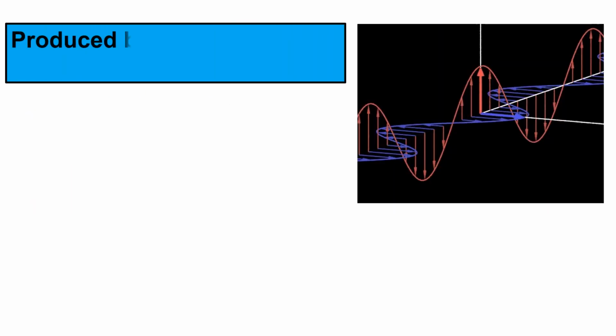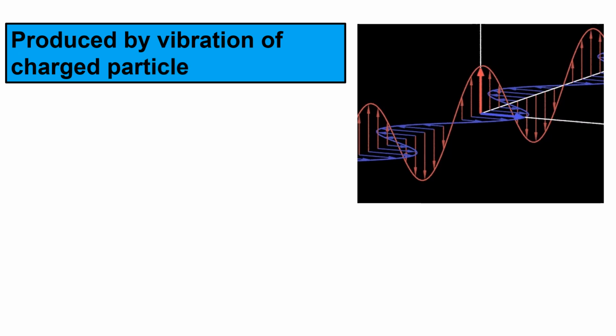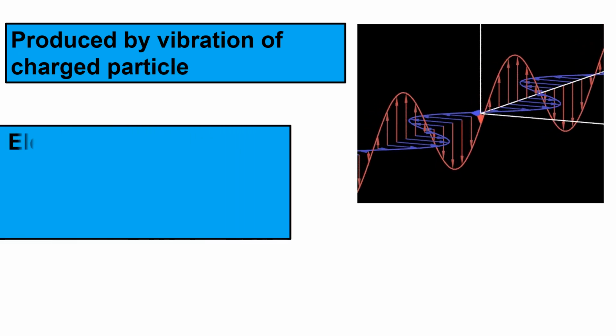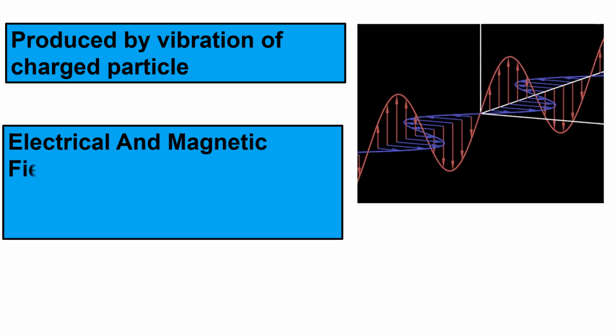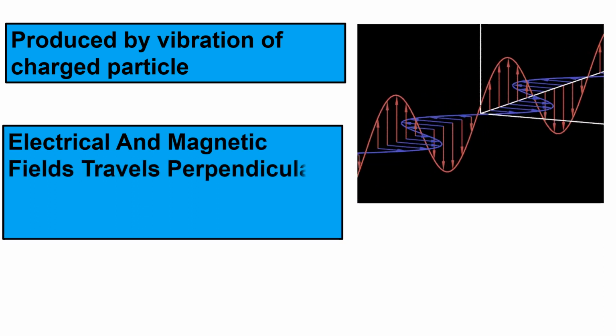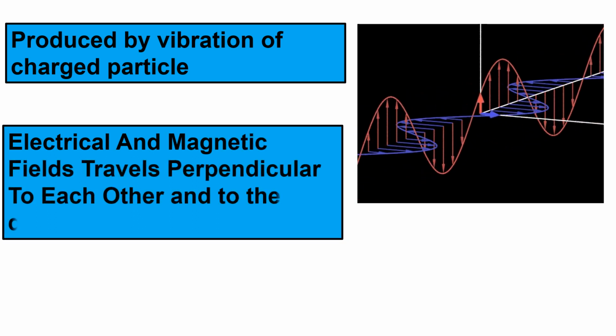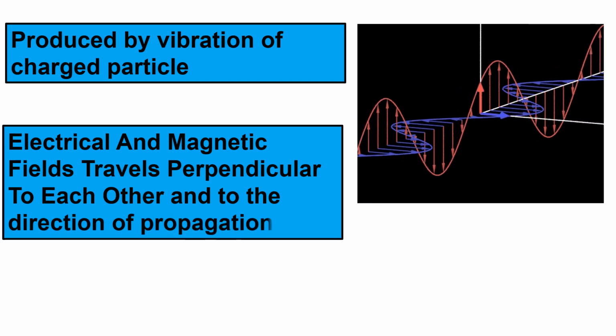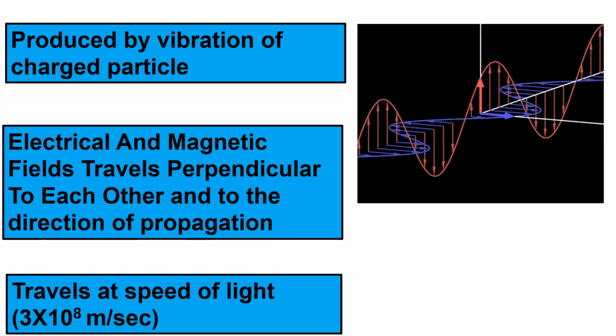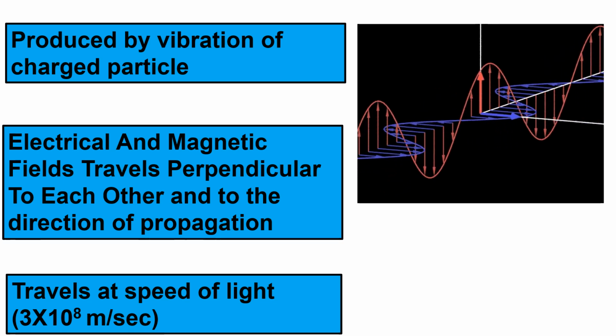These waves are called EM waves as they are produced by vibration of charged particles and have electric and magnetic fields. Electric and magnetic fields travel perpendicular to each other and to the direction of propagation. It travels through the vacuum of space at the constant speed of light.